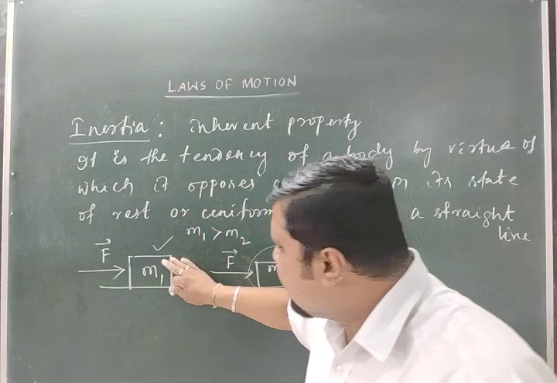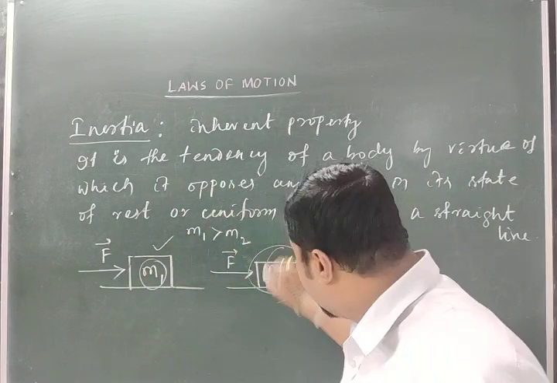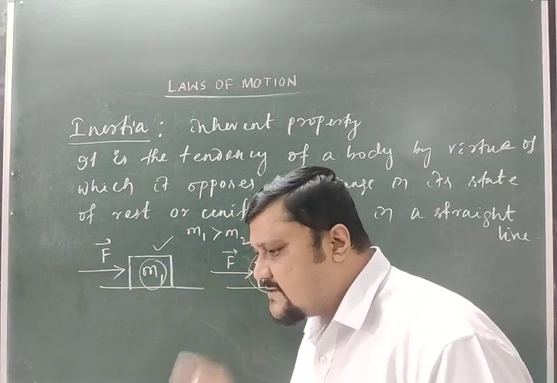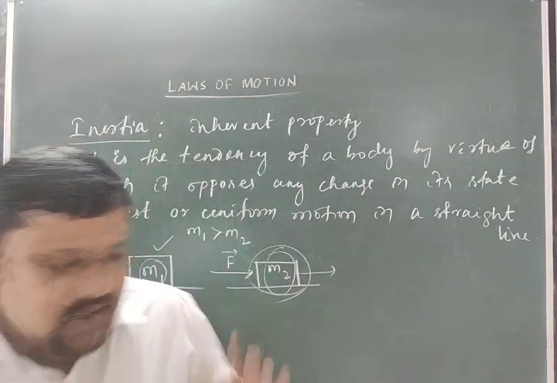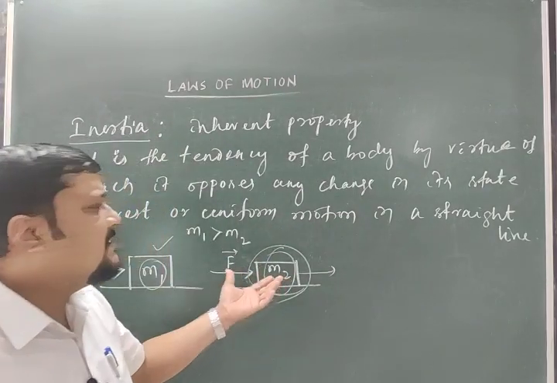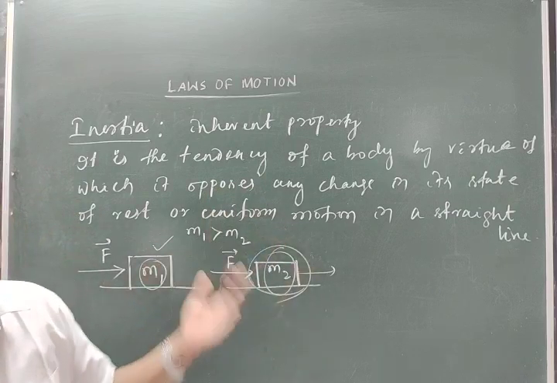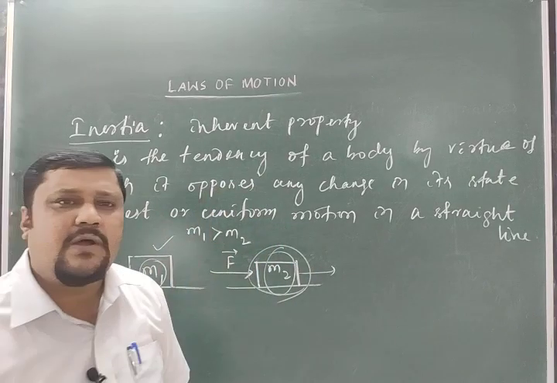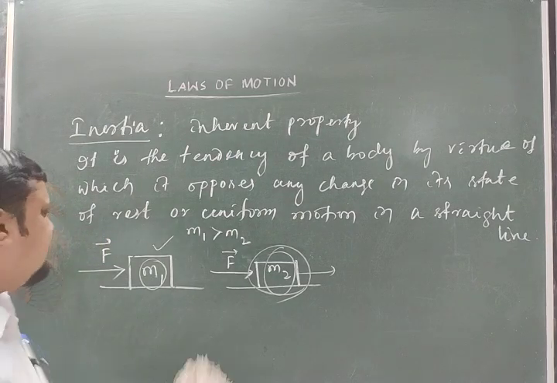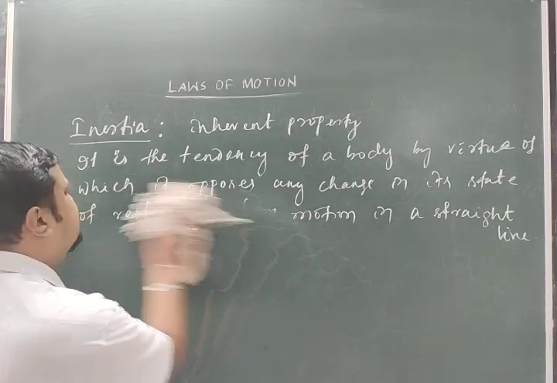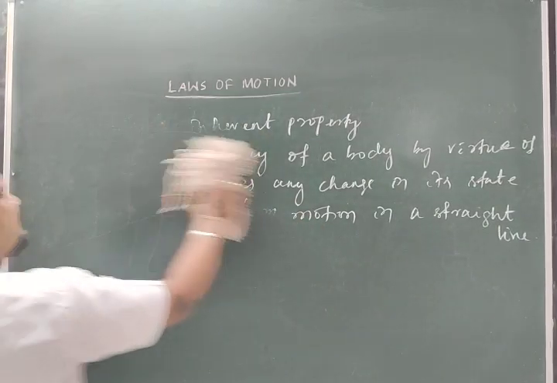Both have inertia and both are at rest, but because of the different mass, the quantity of inertia is different in the two bodies. So my point is that if the mass changes, the inertia of the body also changes.